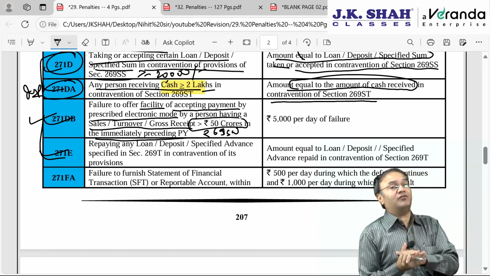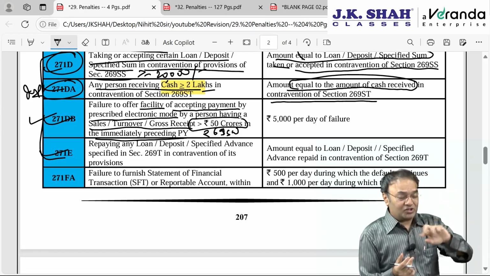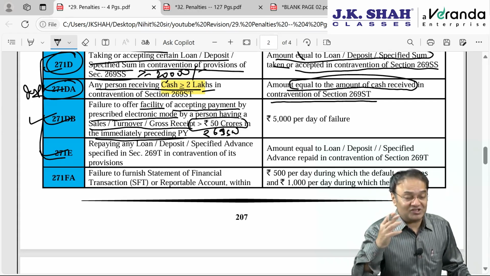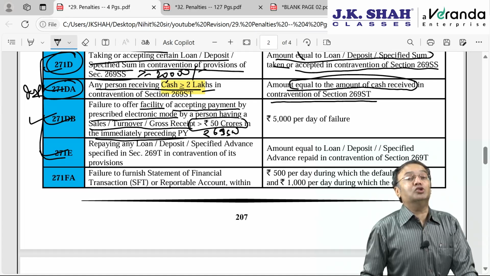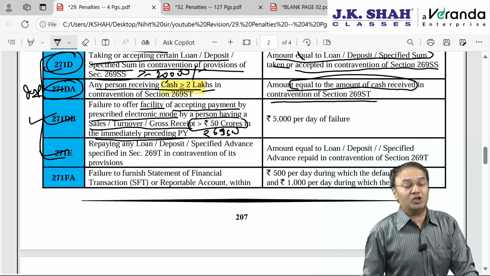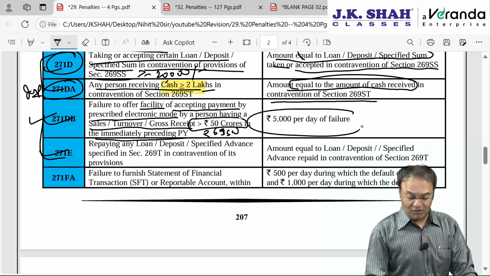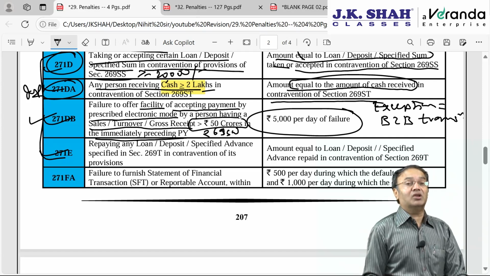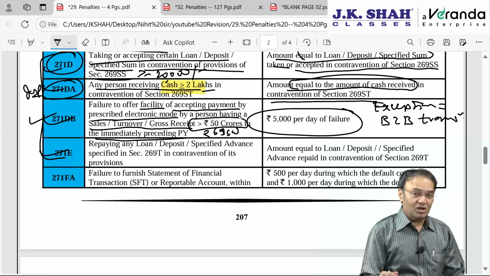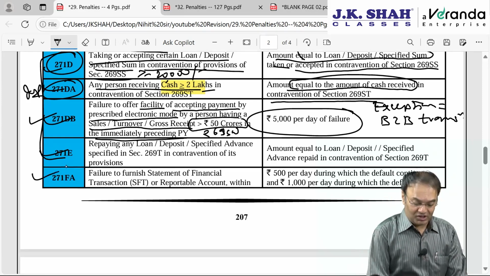If he does not offer facility of payment by customer, or from his perspective facility for accepting payment by way of RuPay debit card or UPI or Bheem UPI or UPI QR code, then he will be levied with a penalty of 5,000 per day of failure. However, exception here is B2B transaction. Those who are into business to business transaction, they need not offer this facility to their customers because the transactions would be of a very high amount. Payments are always made by account payee cheque.